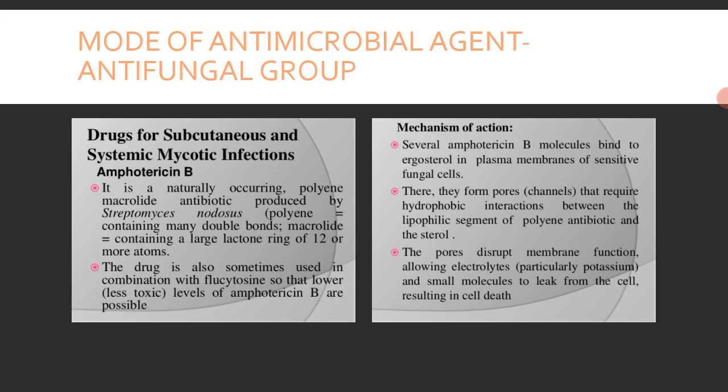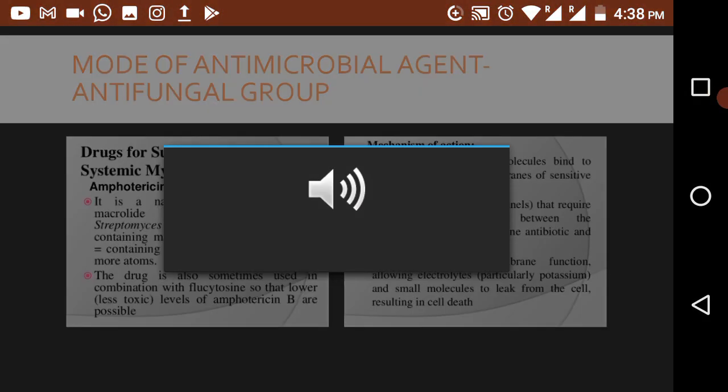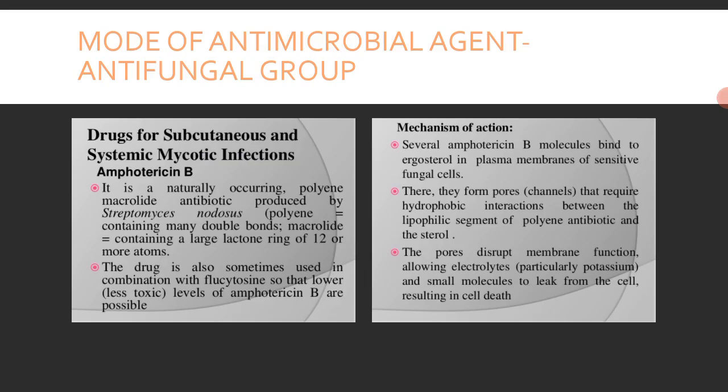Now we will come to the mode of action of this drug. How will amphotericin B do its job? First, several amphotericin B molecules will bind to the ergosterol. As we saw in the structure of the cell, this compound is present in the cell membrane.